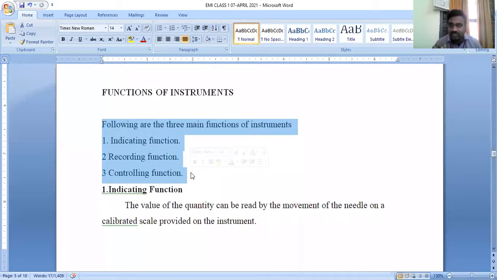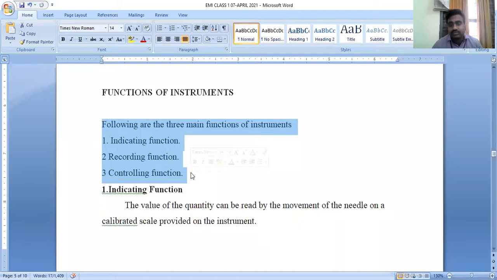That means, in the indicating function, the quantity which we are going to measure can be seen by the movement of the needle. Depending upon this function, we will see the law involved: whenever a current carrying conductor is placed in a magnetic field, it will experience a certain amount of force, right? The same similar thing happens here.